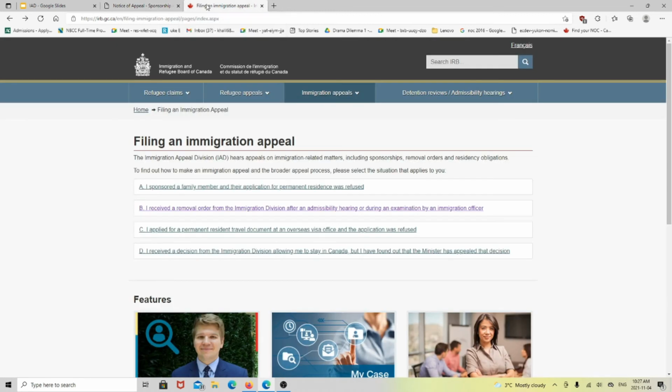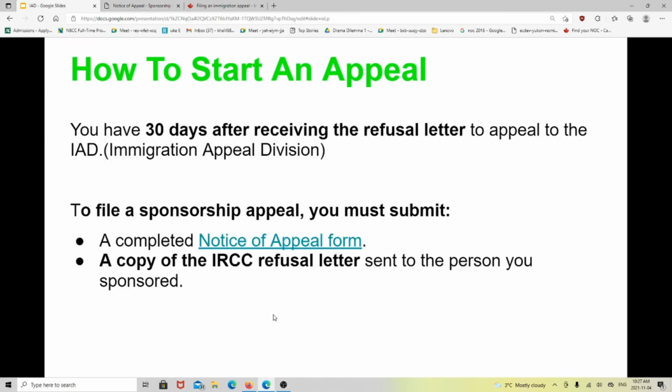Along with this application form, you have to attach the refusal letter which you have received from the visa officer. You will appear there, and then you have to prove how your applicant should be given permanent residence of Canada. That must be solid paperwork. Okay, if you think that you could do that, go ahead. Otherwise, you could hire a lawyer to appeal on your behalf.